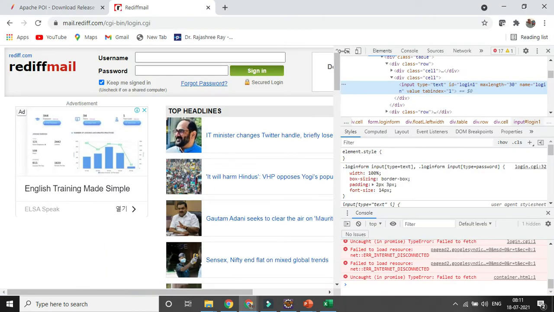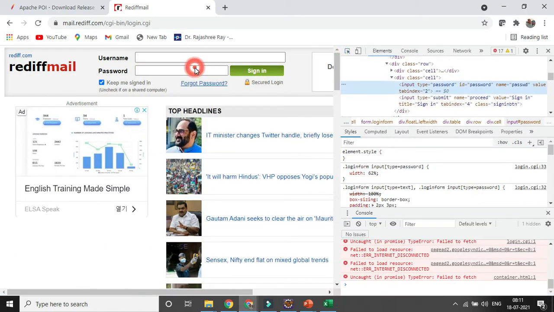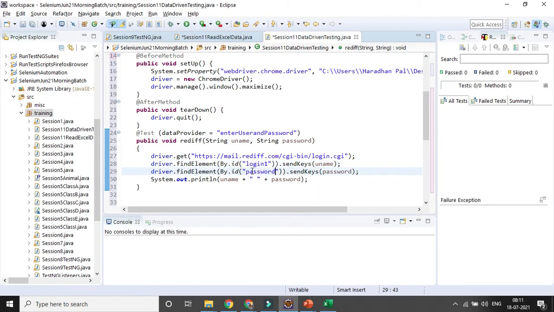Similarly, I can go to the other field here. For the password field, what is the ID? Password. Let's change it to password.